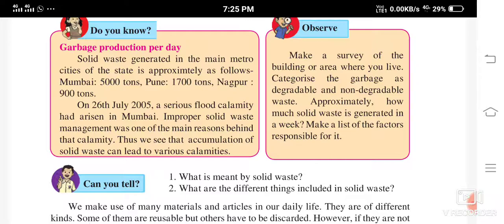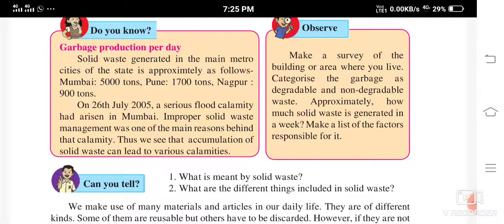Approximately how much solid waste is generated in a week? That vehicle comes to take your garbage, isn't it? So you can ask them how much garbage is generated in a week from your area. So you can make a survey like that.